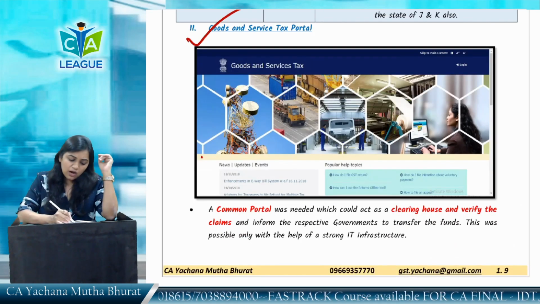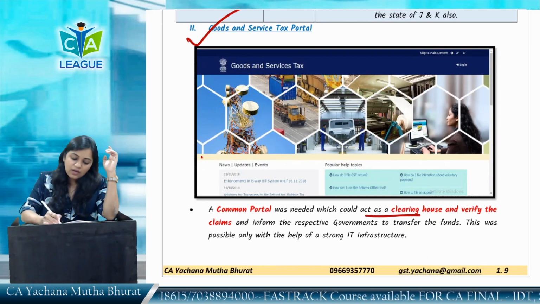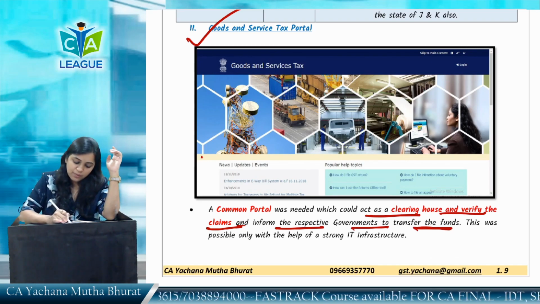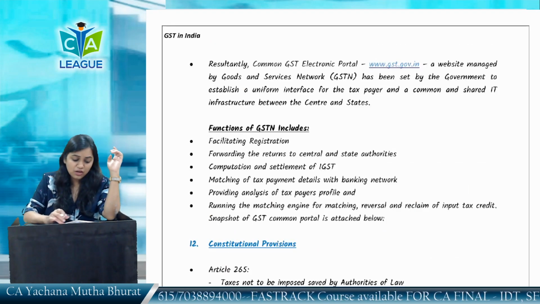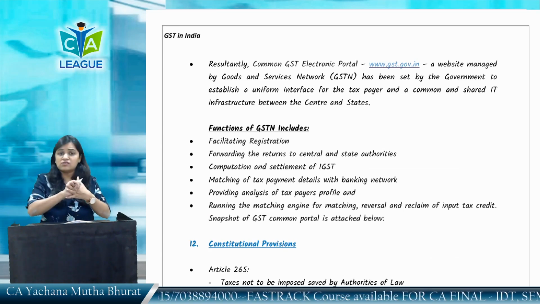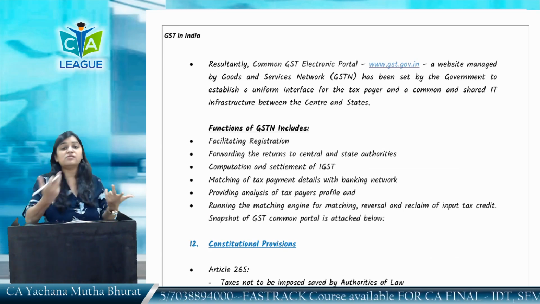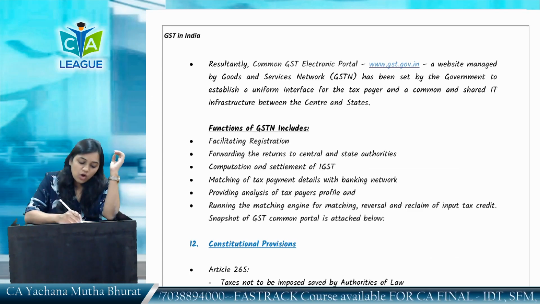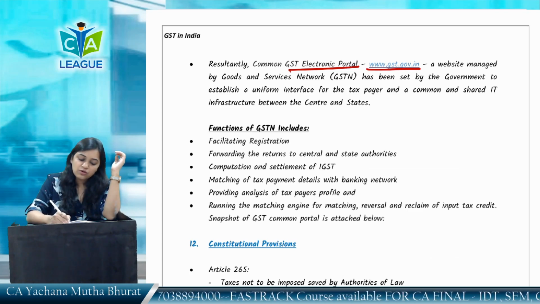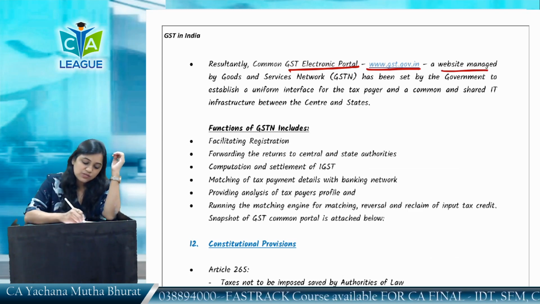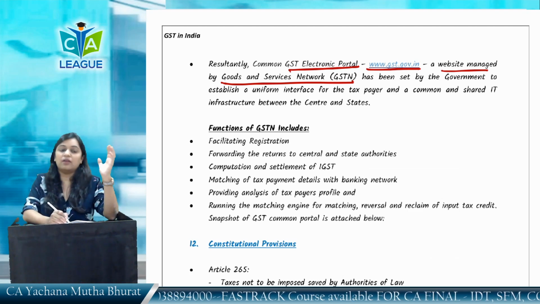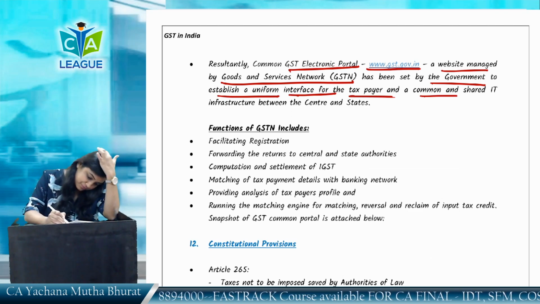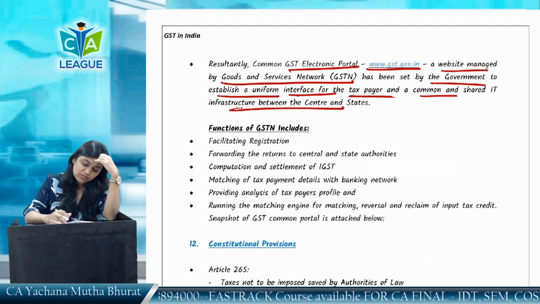We'll read it once. A common portal was needed which could act as a clearing house and verify the claims and inform the respective government to transfer the funds. This was possible only with the help of strong IT infrastructure. Definitely, there are so many interstate transactions. The government has to do the settlement, so this common portal helps the government to do this. A common GST portal, www.gst.gov.in, a website managed by Goods and Service Tax Network, which is GSTN, has been set up by government to establish a uniform interface for the taxpayer and a common shared IT infrastructure between center and state.